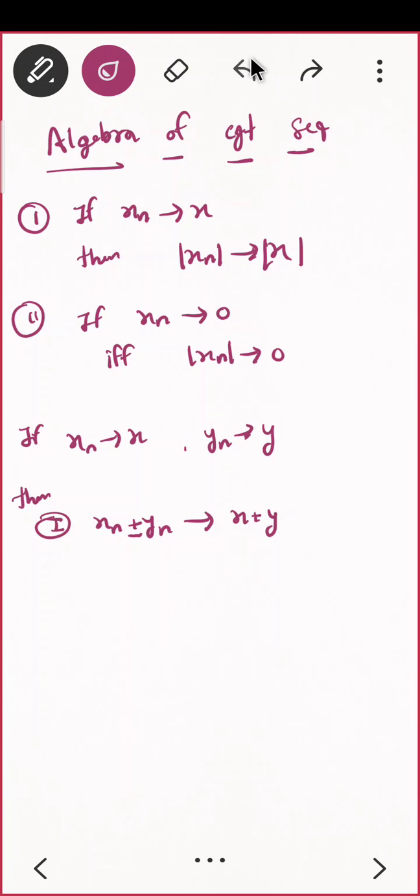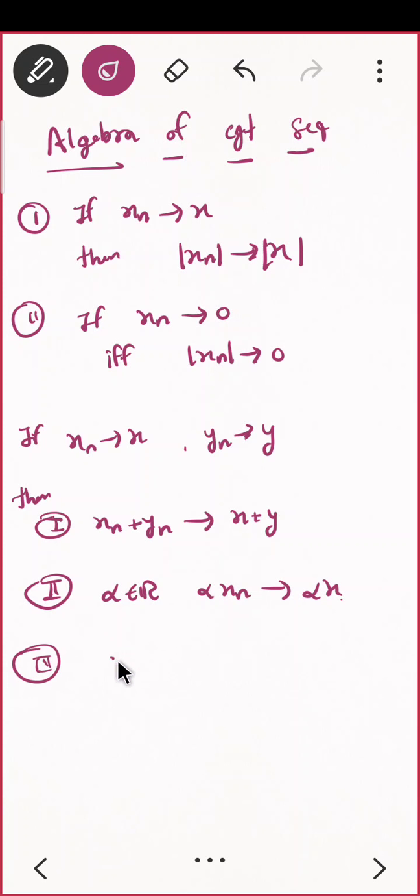But I'll not do that here. I'll do one more thing: if alpha is a real number, then alpha xn converges to alpha x. The next one is xn into yn, the multiplication, converges to x into y.